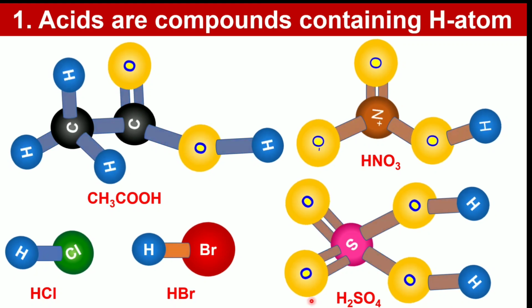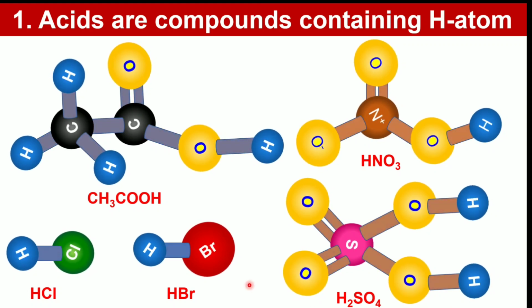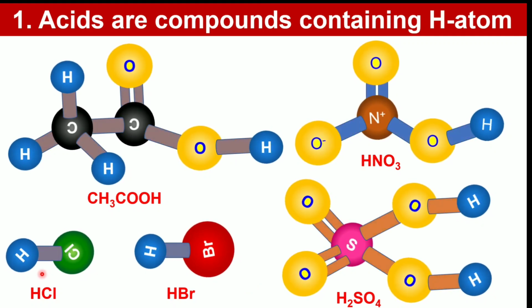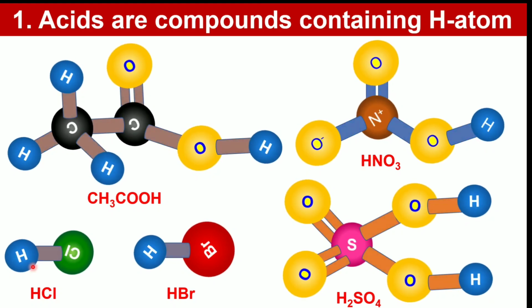Again, the basicity of an acid is defined as the number of replaceable H atoms present in a single acid molecule. In HCl, hydrochloric acid, there is only one replaceable H atom, so it has a basicity of 1.